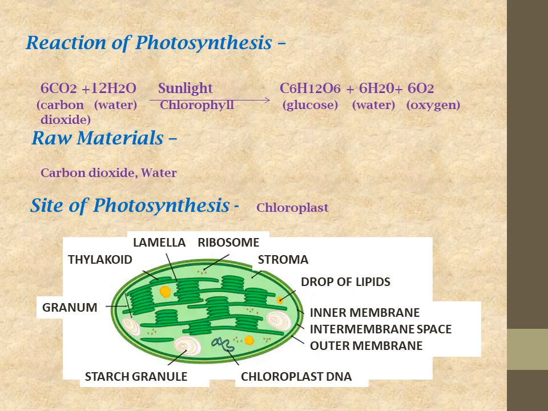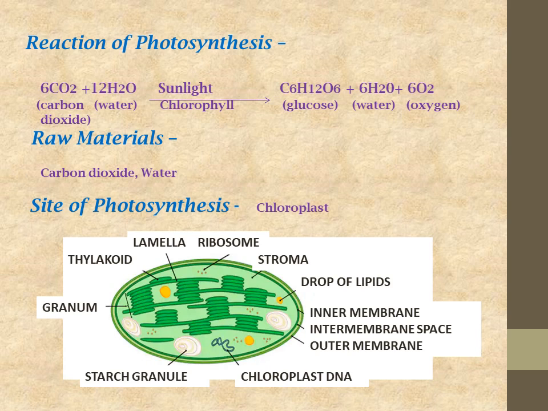You can see the reaction also. See, 6CO2 plus 12H2O gives C6H12O6 plus 6H2O plus 6O2. Here you can see that, as we have discussed right now, carbon dioxide and water combine to form glucose, and water and oxygen are byproducts, and the process occurs in the presence of sunlight and chlorophyll.